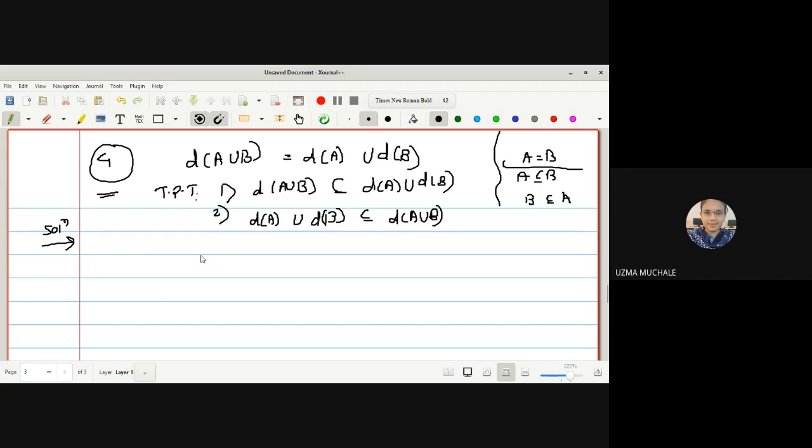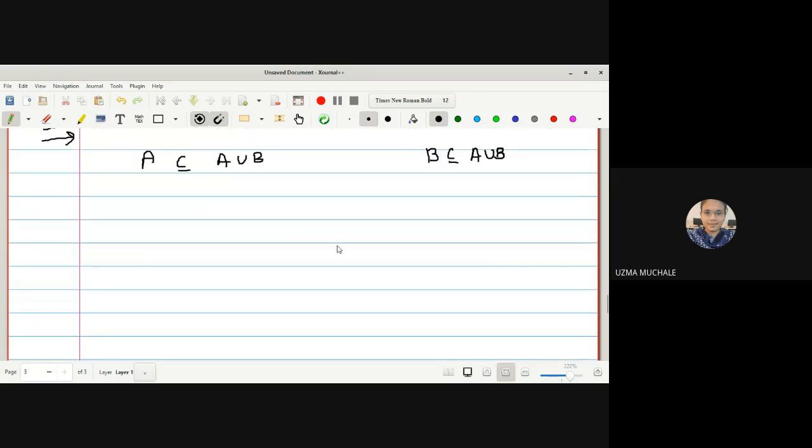What is given to us? We simply have to prove the result D of A union B is equal to D of A union D of B. But we can take some things from that. Can I write A is a subset of A union B? B is a subset of A union B by the property of a union itself. Right? A is a subset of A union B as well as B is a subset of A union B. Now the second property of a derived set. What is the second property of a derived set? If A is a subset of B, then D of A is a subset of D of B.